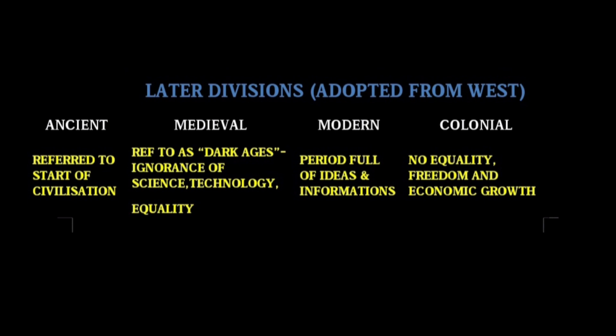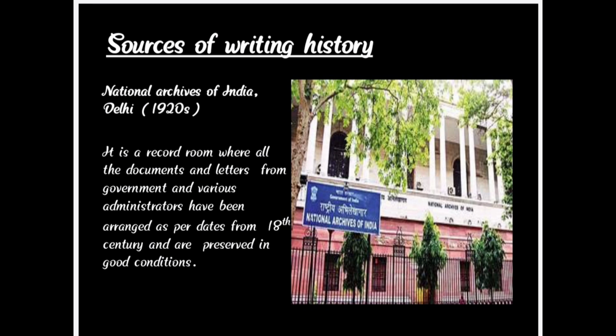Ancient period was always referred to as the start of civilization. Medieval period was referred to as the dark ages as there was a lot of ignorance of science, technology and equality. Modern period was full of new ideas and information. In the colonial period, there was no equality, freedom and economic growth. The next topic that we are going to see is sources of writing history.